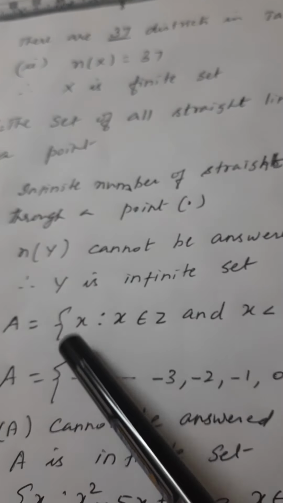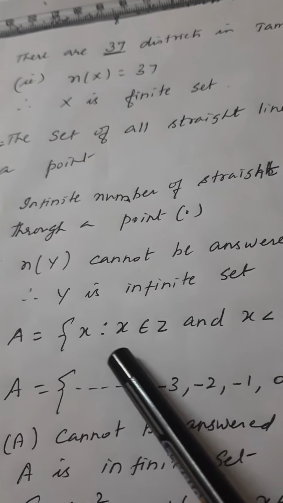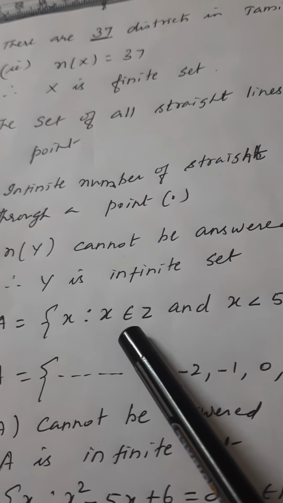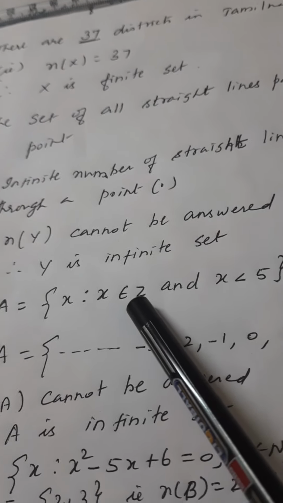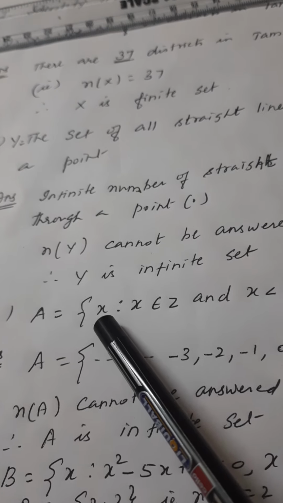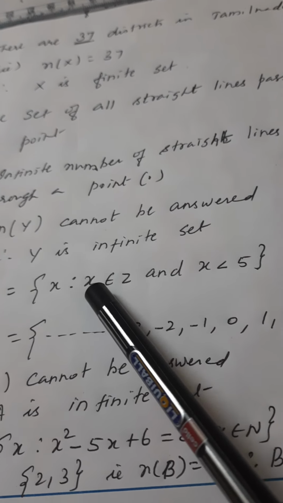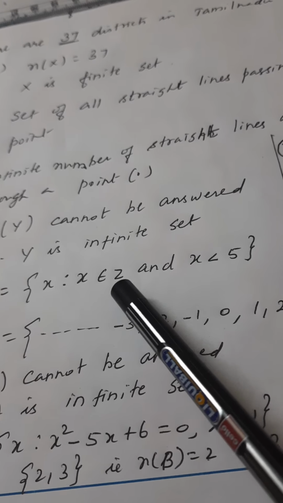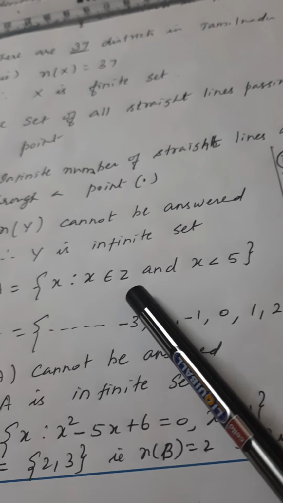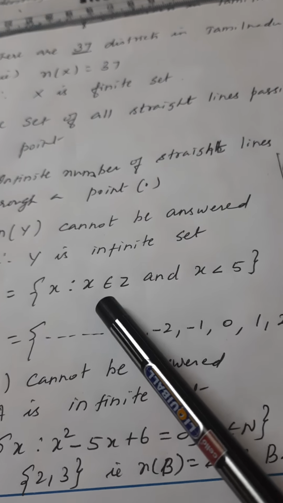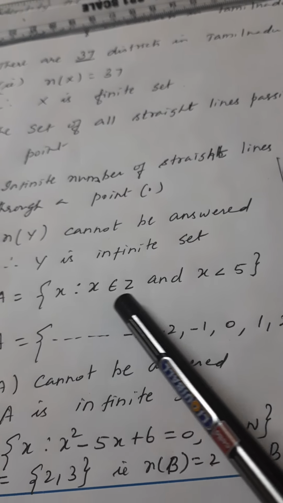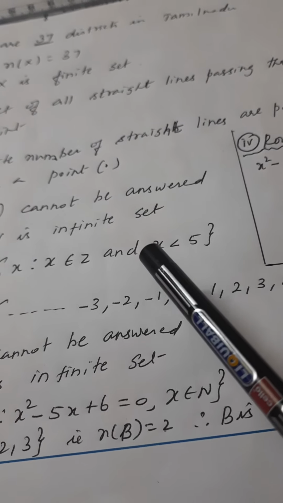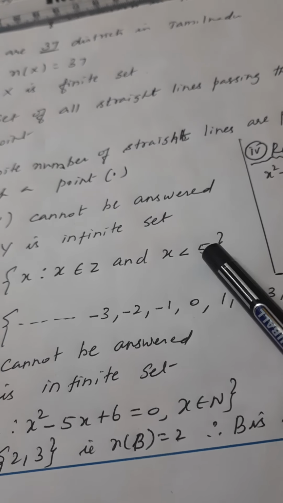Next, third question is A is equal to set x such that x belongs to Z and x less than 5. Two conditions are given before writing the answer in roster form of set A. X is the element of Z, meaning integers. Integers meaning negative numbers, minus numbers, positive numbers, plus numbers and 0. But we cannot write all the integers here. One more condition is given. Only integers that should be less than 5.